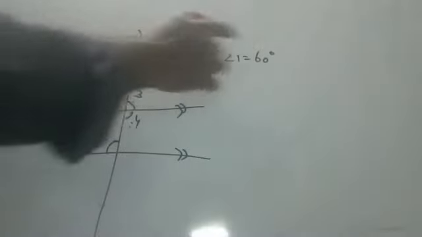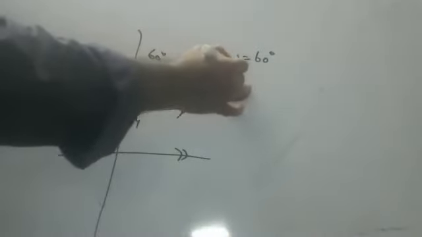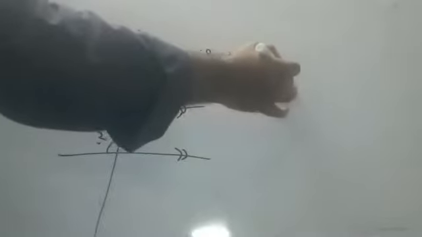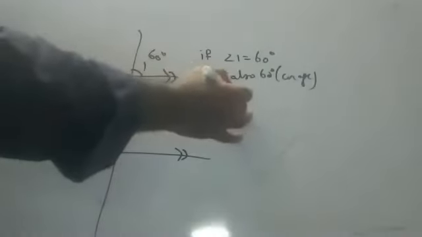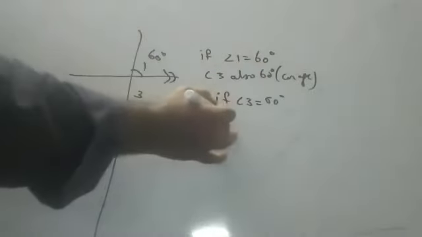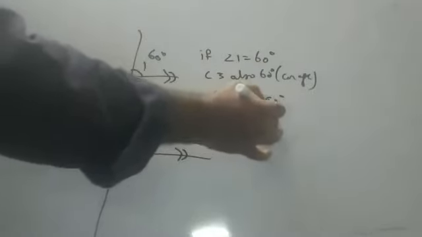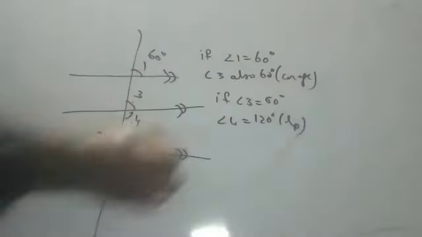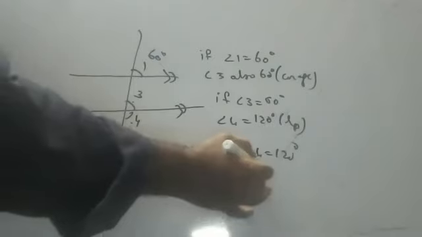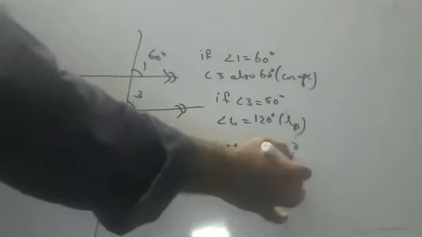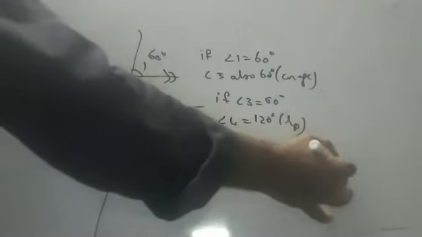If angle 1 is equal to 60, angle 3 is also 60 because of corresponding angles. If angle 3 is 60, angle 4 is equal to 120, linear pair. If angle 4 is 120, angle 2 is also 120, alternate interior angles.